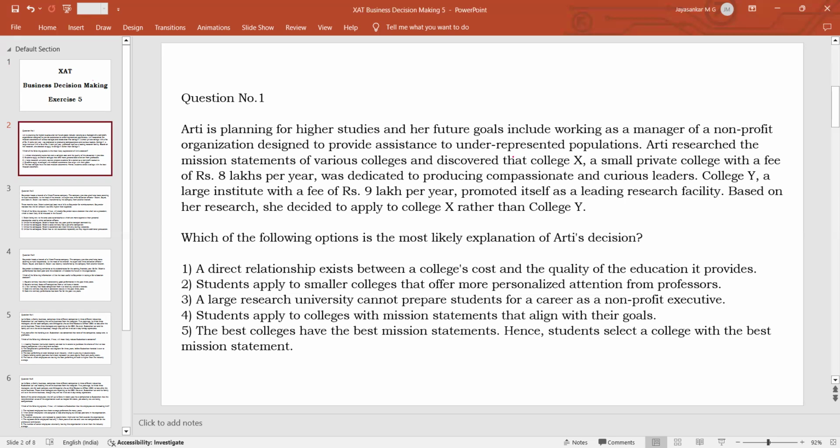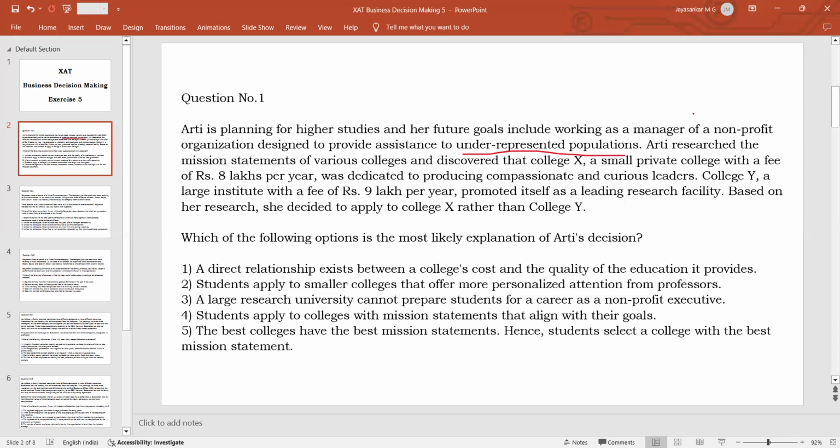So, you have to think about what is the objective of Arti. Her objective is to work as a manager in a non-profit organization that is going to assist underrepresented population. What can you understand about her basic character? She is very compassionate and she wants to work in a non-profit organization.